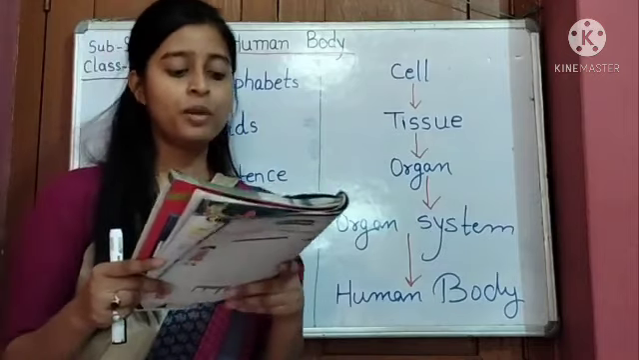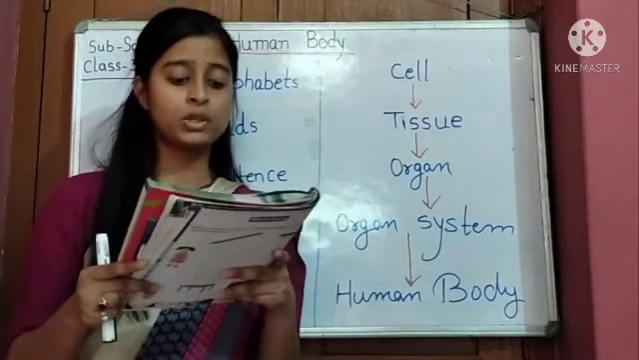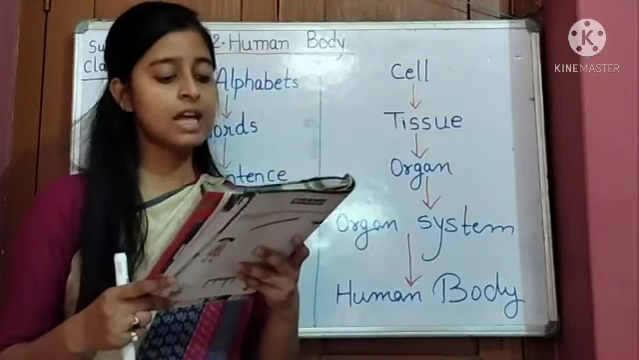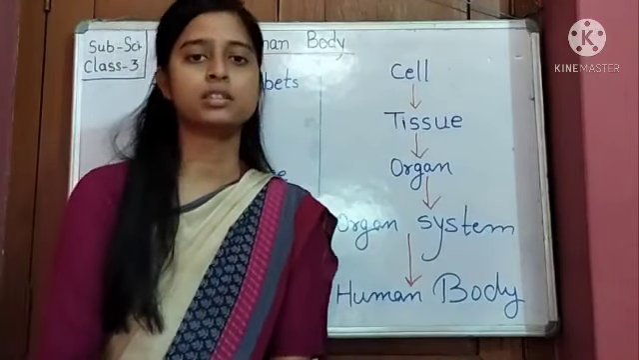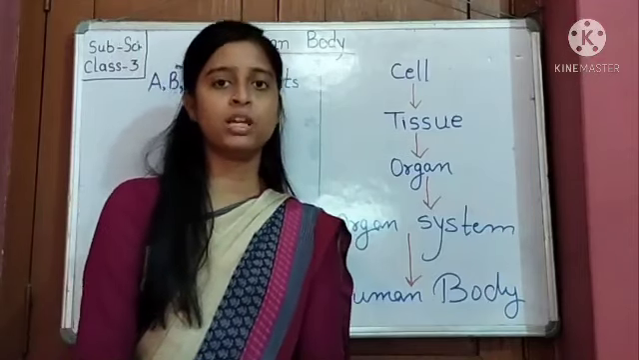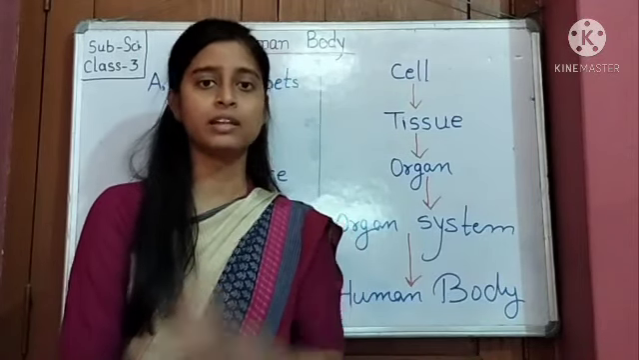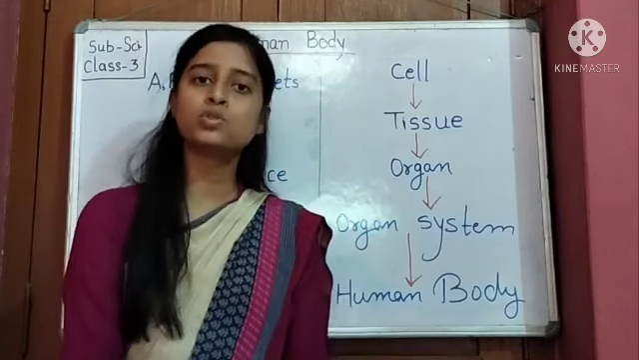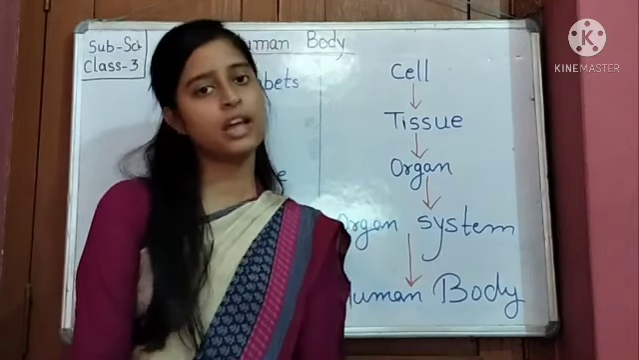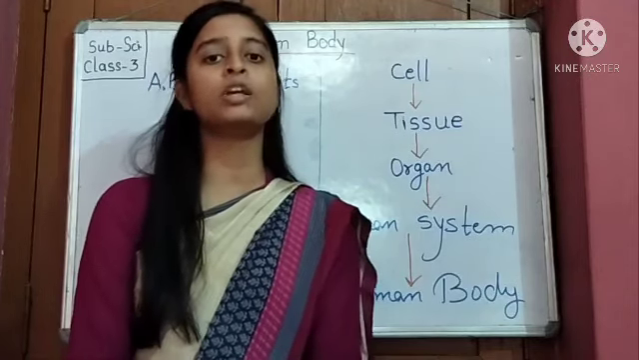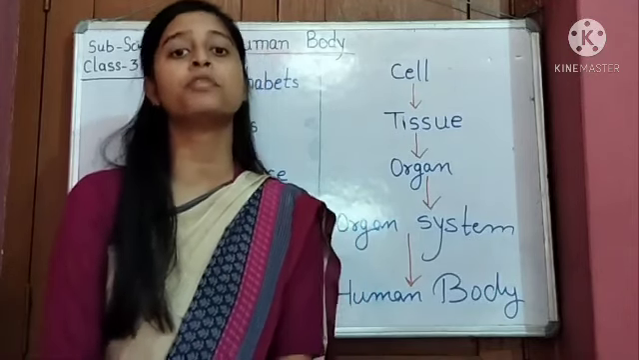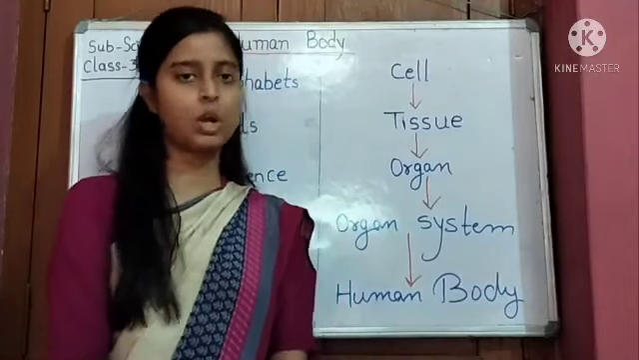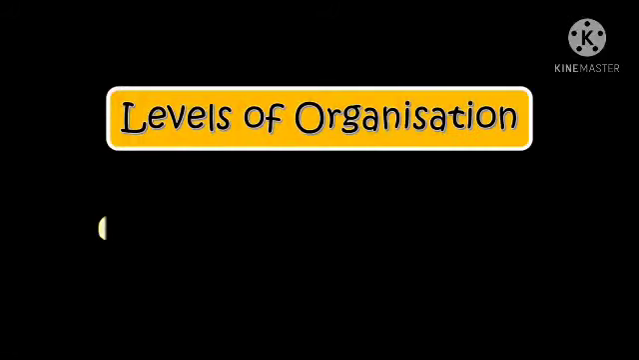Now, the human body is made up of many organs that do different kinds of work. These are known as their functions. Like we have so many organs, like the eye. The eye helps us to see. The ear helps us to listen. So there are so many organs present in the human body and they perform different work, and that is called their functions. Okay. Let's learn about levels of organization.